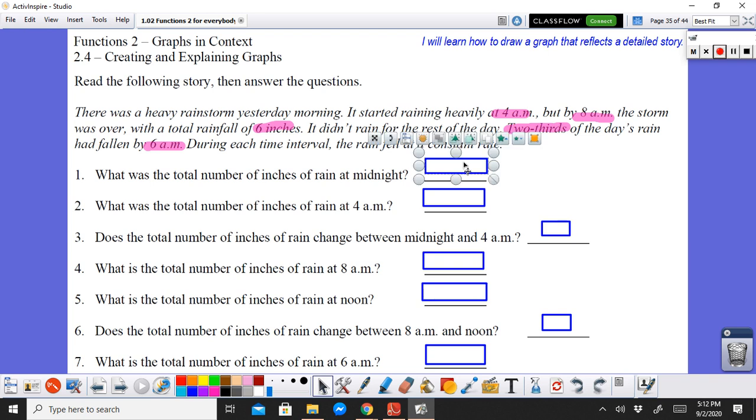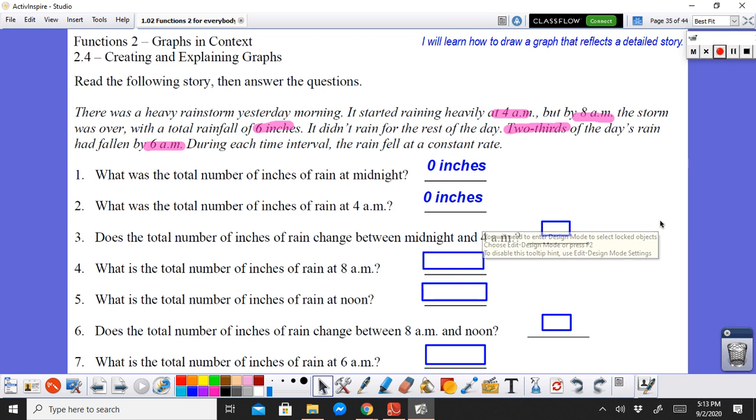So because there was no rain, we can put 0 inches. What was the total number of inches of rain at 4 a.m.? It didn't start raining yet, right? So it just started right at 4 a.m. So by 4 a.m., there are no inches of rain yet. So that should be 0.